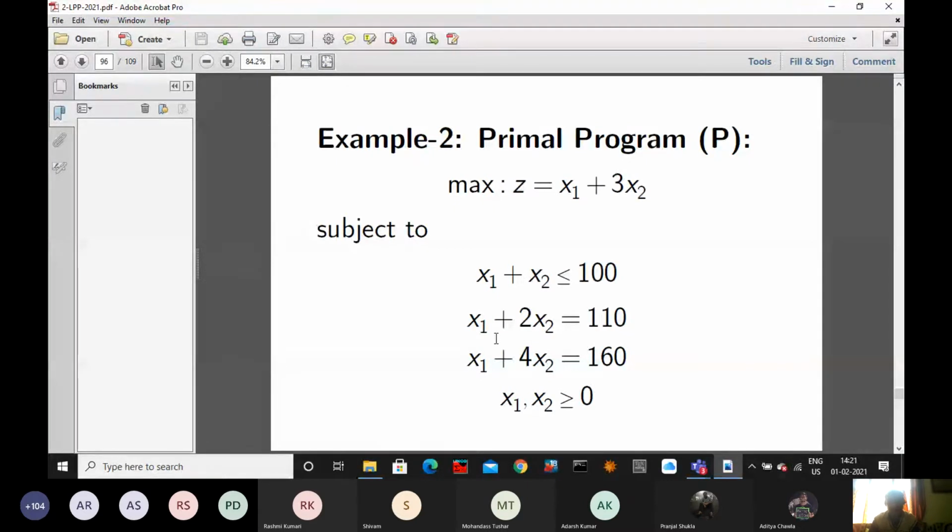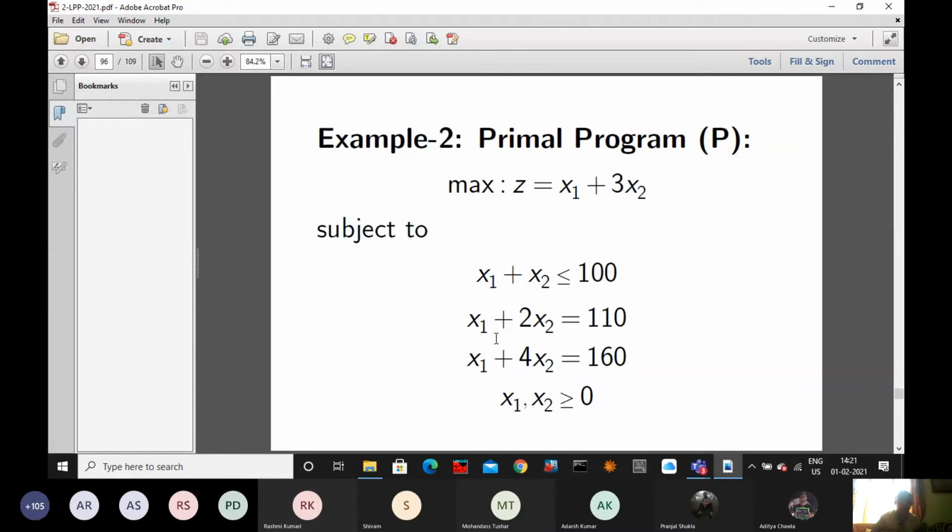So one equation is becoming two inequations. The last one, x1 plus 4x2 equal to 160, you make into two inequations in the same manner: x1 plus 4x2 less than or equal to 160, and minus x1 minus 4x2 less than or equal to minus 160.